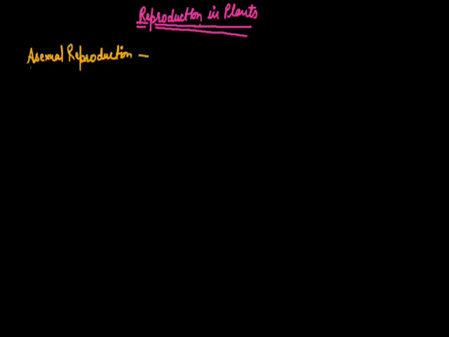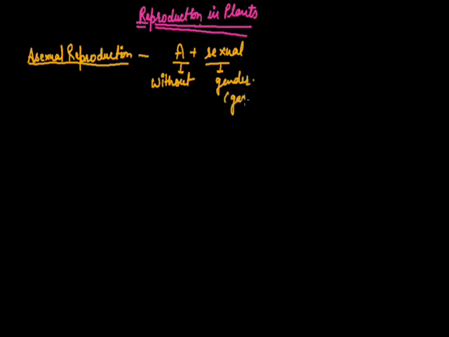When you split the word asexual, you get two terms here, a plus sexual. A means without, sex means gender. So this is done without the involvement of any gender or gamete cell. Sex cells means gamete cells. So if reproduction is done without involvement of gametes or gender, then that kind of reproduction is known as asexual reproduction. So what are the important points of this?